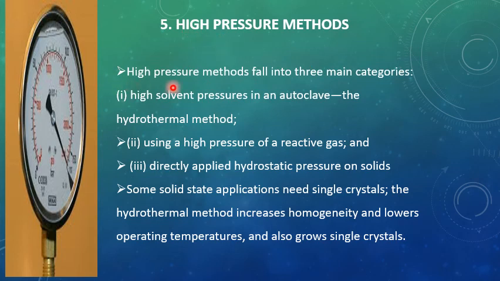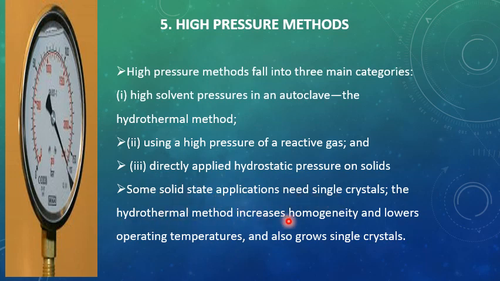High pressure methods. High pressure methods fall into three main categories: high solvent pressure in an autoclave, the hydrothermal method, which we'll study in the next lecture, using a high pressure of a reactive gas, and directly applied hydrostatic pressure on the solid. Some solid state applications need single crystals.